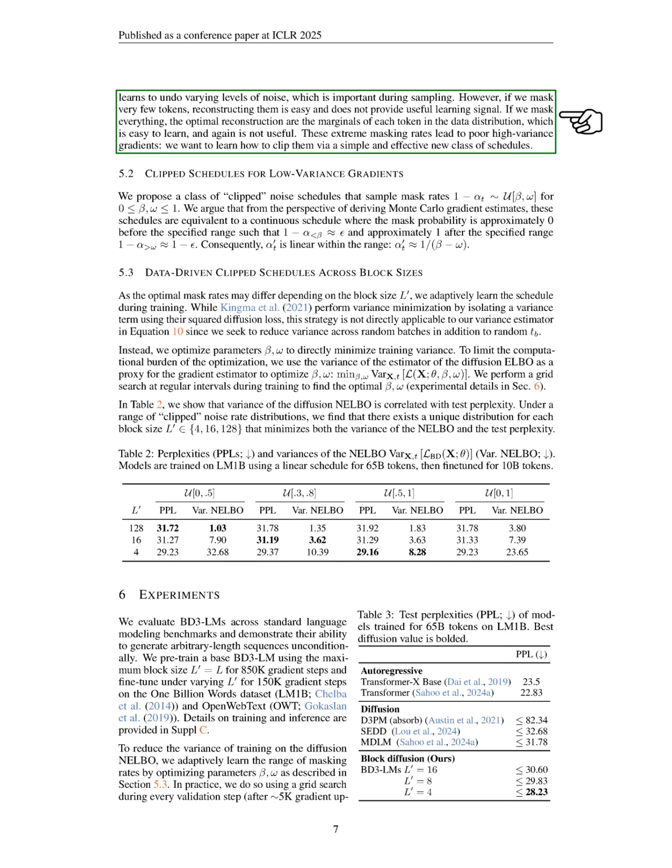In a masked setting, we want to mask a random number of tokens, allowing the model to learn to handle different levels of noise during sampling. However, masking too few tokens makes reconstruction easy and uninformative, while masking all tokens leads to trivial learning. These extreme masking rates result in high variance gradients, and we seek to develop a new class of schedules to effectively manage this issue.